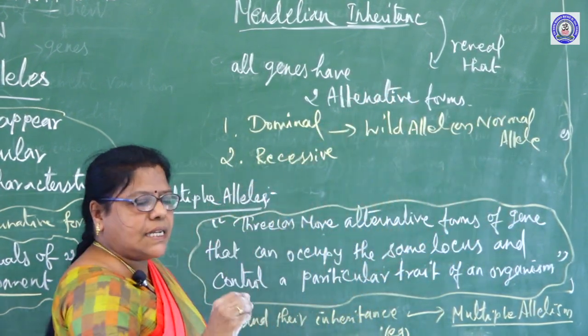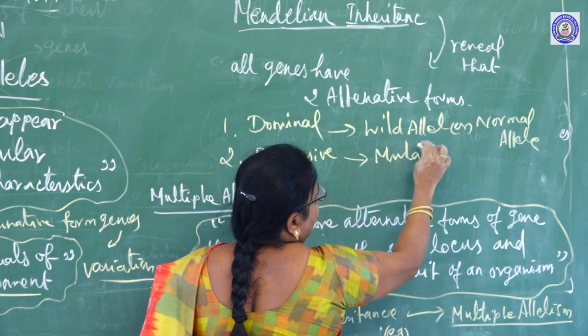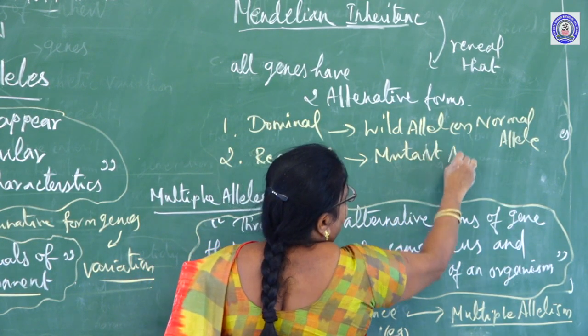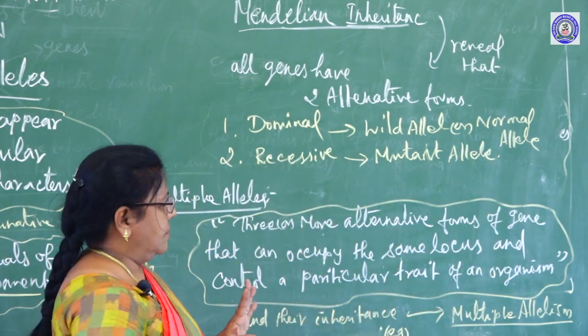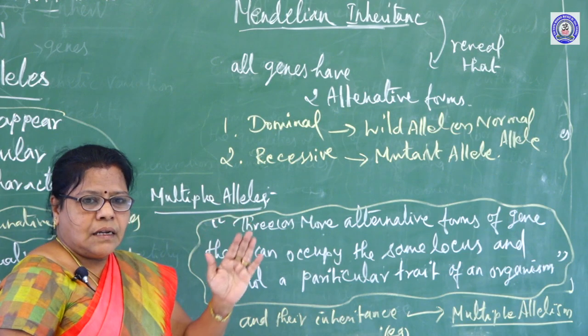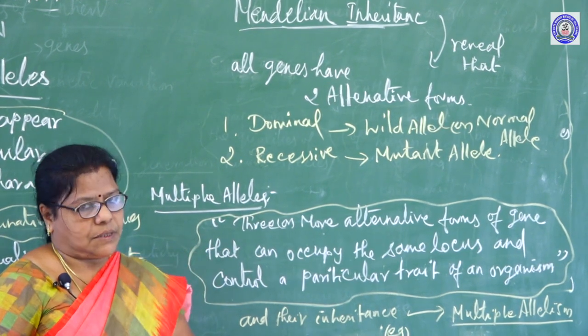The recessive gene is known as the mutant allele. Mutant means sudden change. A gene mutating several times produces several alternative forms.